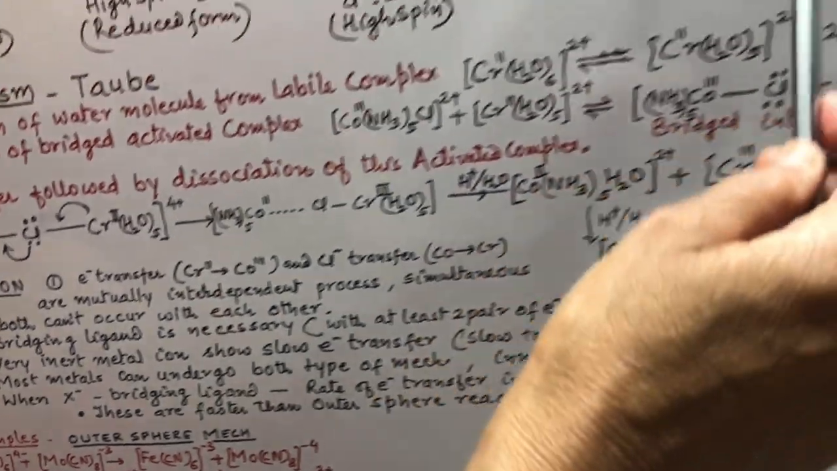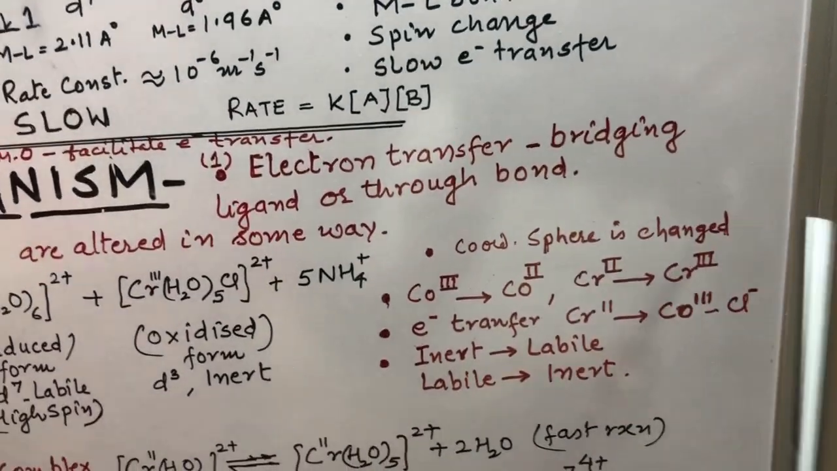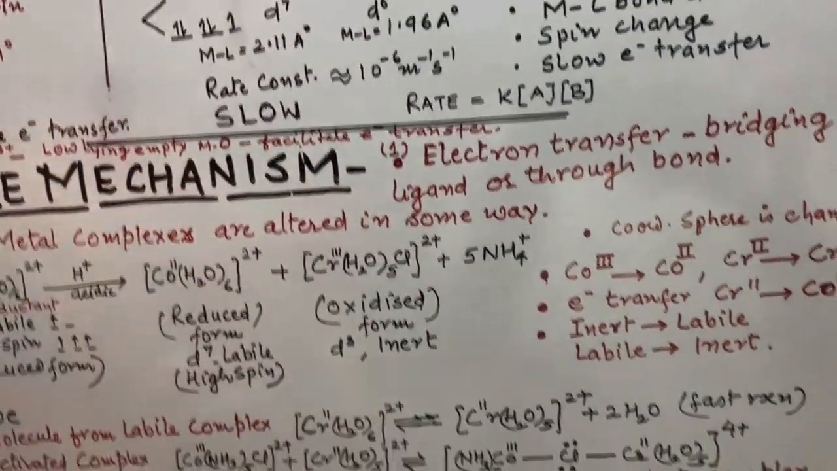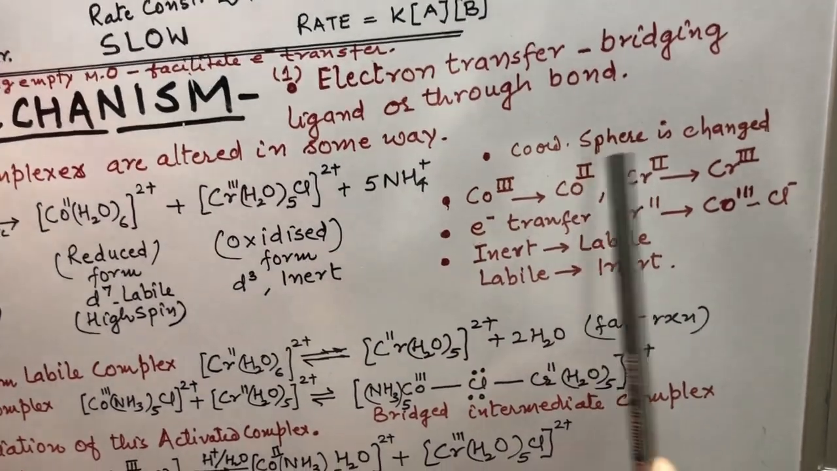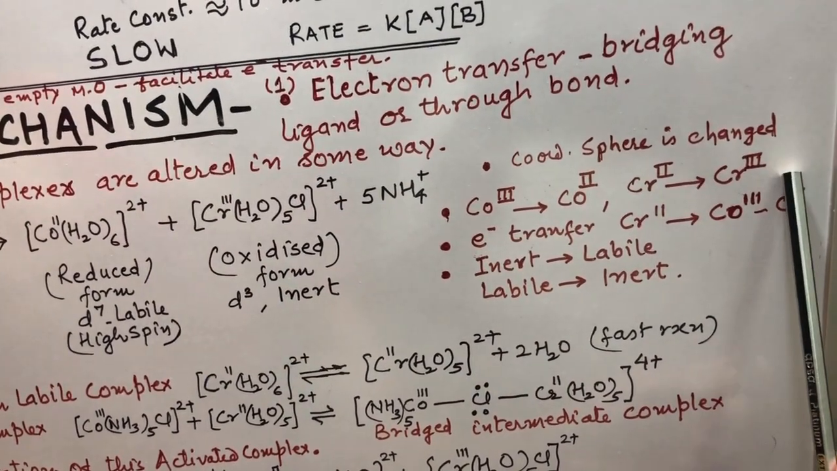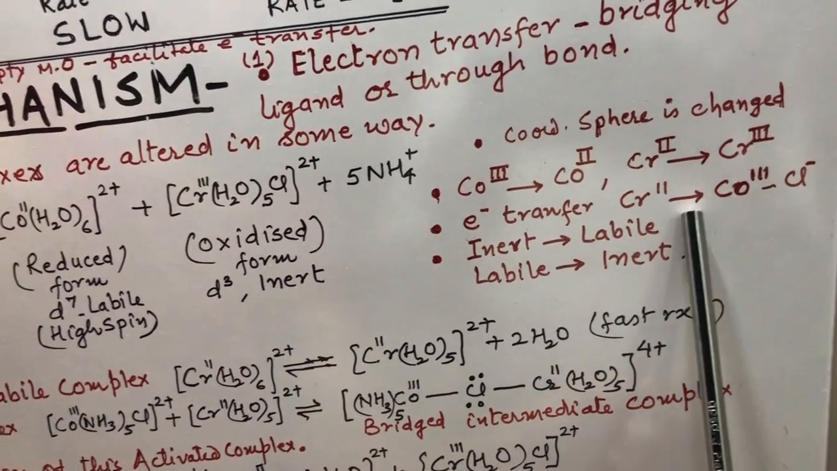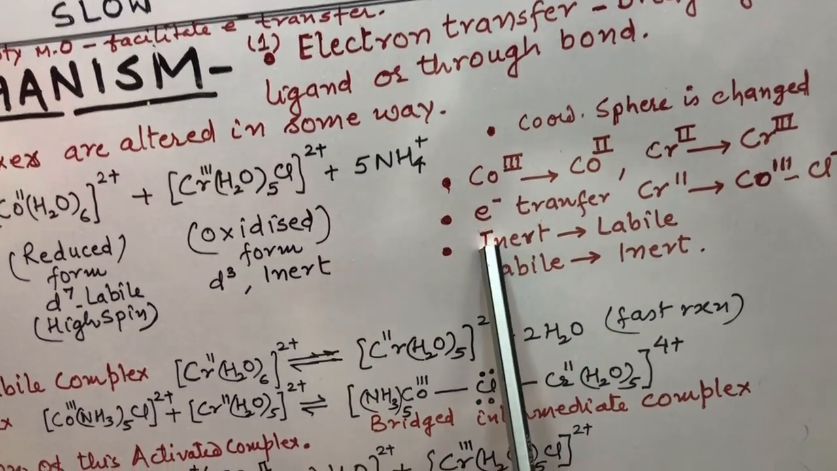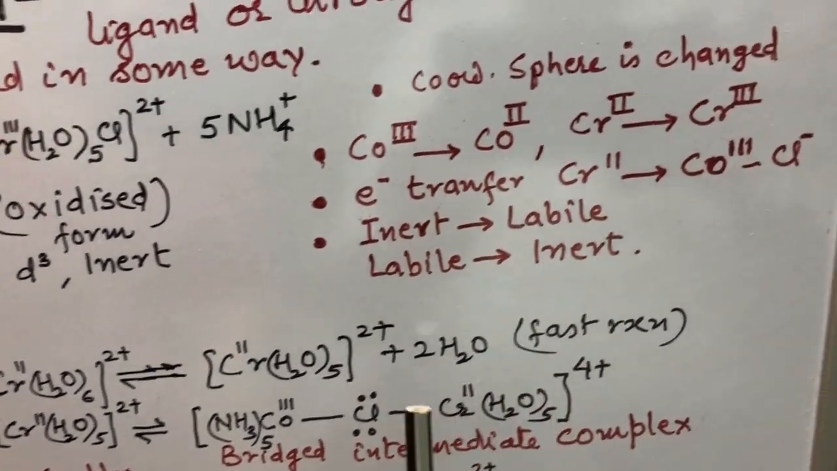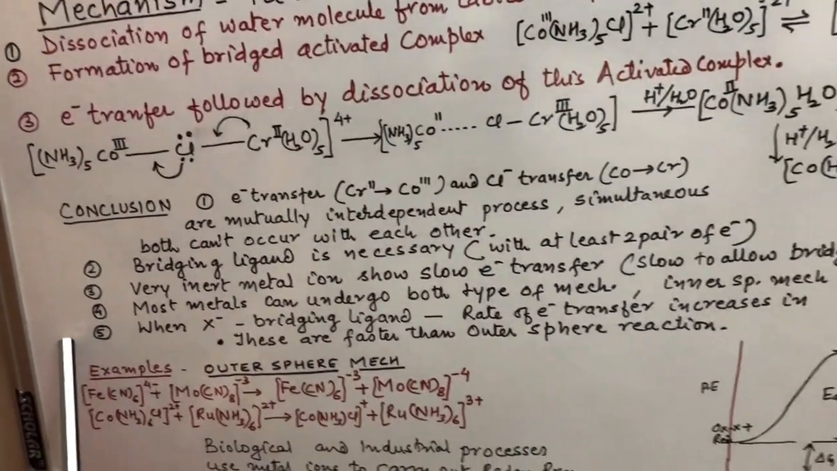Let me discuss here. In this, what we have seen is that the coordination sphere is changed. The coordination sphere of both the complexes changed. Cobalt(III) is converting into cobalt(II), chromium(II) is converting into chromium(III). The electron is transferring from chromium(II) to cobalt(III) through the chloride ion. The inert complex is converting into labile and the labile complex is converting into inert complex. We can conclude this mechanism in this way.